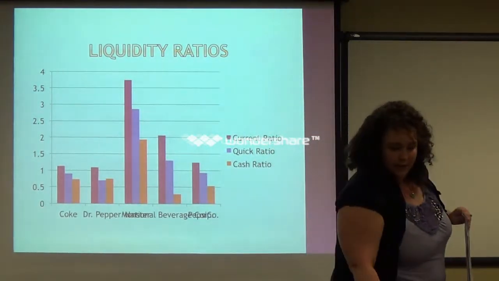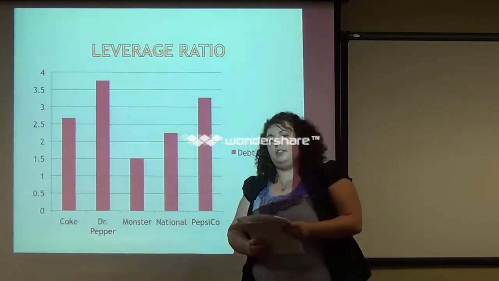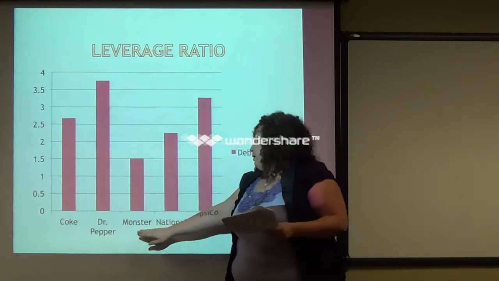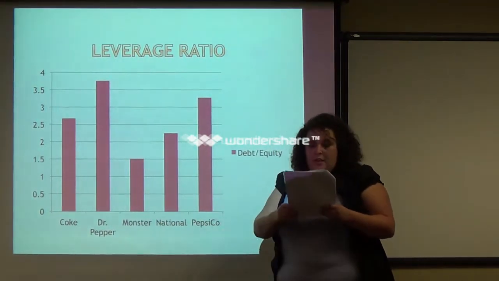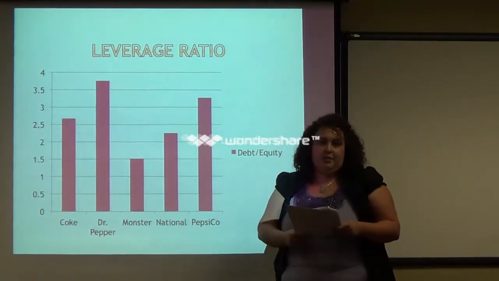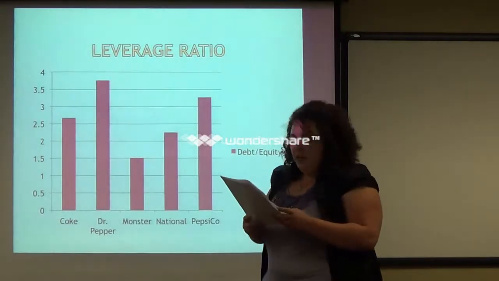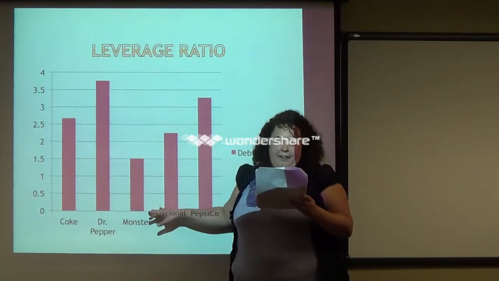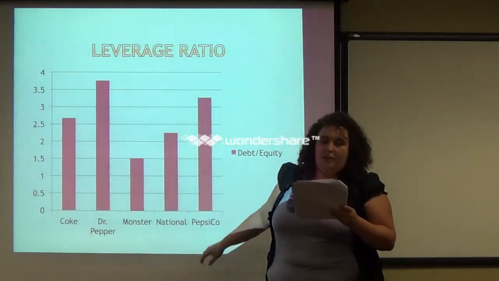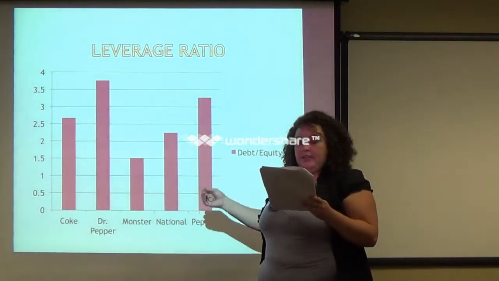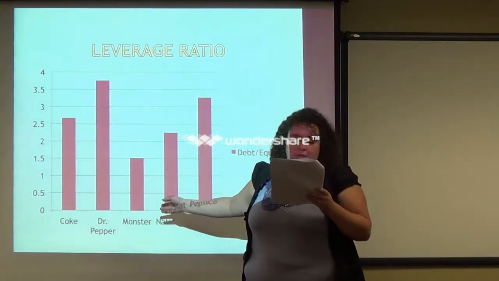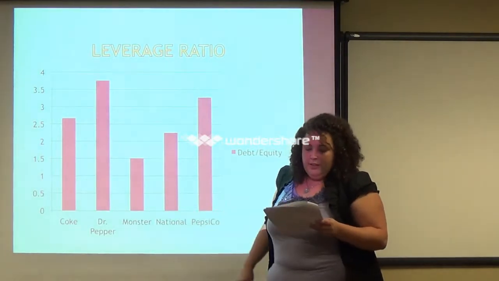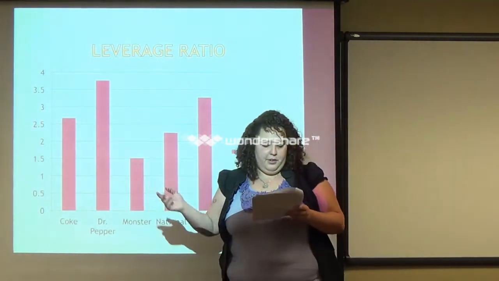Next, we're going to talk about leverage ratio. We're still in the soft drink manufacturing, so I still have Coke, Dr. Pepper, Monster, National, and PepsiCo. And this is going to be your debt to equity ratio. Monster and National have the lowest, meaning that they have the least amount of debt compared to $1 of equity. However, Monster has 0% debt, and National only has 3.5% of long-term debt. Therefore, it makes sense that their numbers are lower.